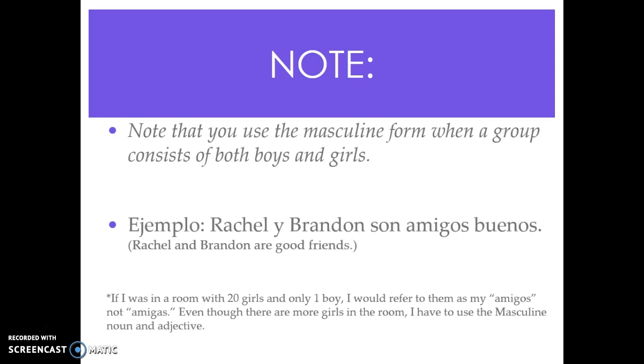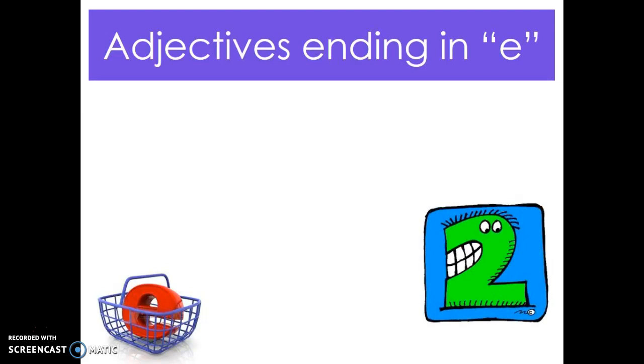As I mentioned before to some of you, masculinity trumps femininity in this case. Okay? An example sentence would be, Rachel y Brandon son amigos buenos. Rachel and Brandon are good friends. Notice, even though I'm a girl, right, and Brandon's a boy, I have to use os because he is a male and what he says goes. Okay? So that was our first one, adjectives ending in O.